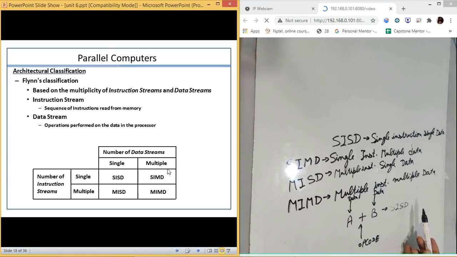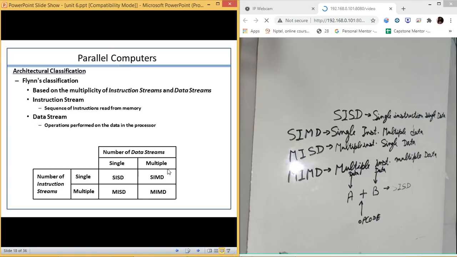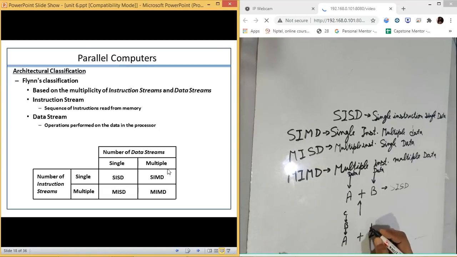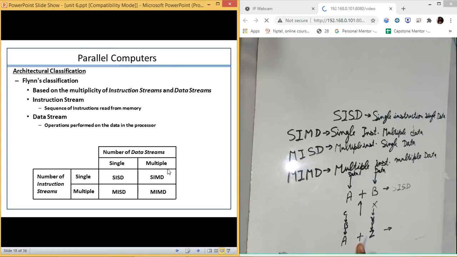Single instruction, single data. If we have single instruction and multiple data, then we have different operations. We have A, after A we also have B, we also have C. On this side we have Z, Y, X. Now the instruction is going to remain the same, it is plus only, but the data is more than one.